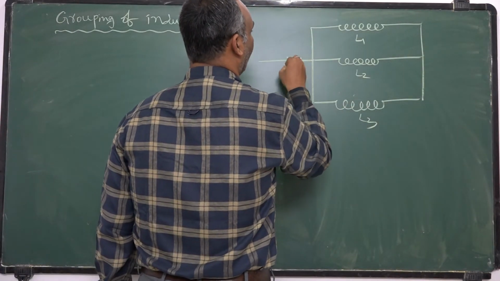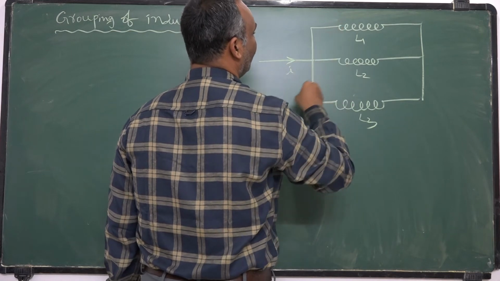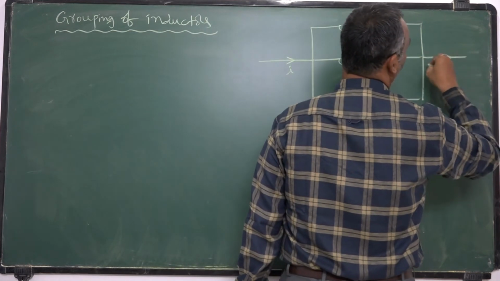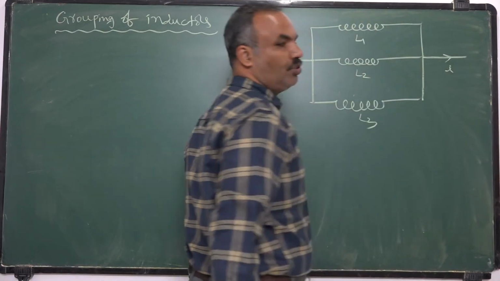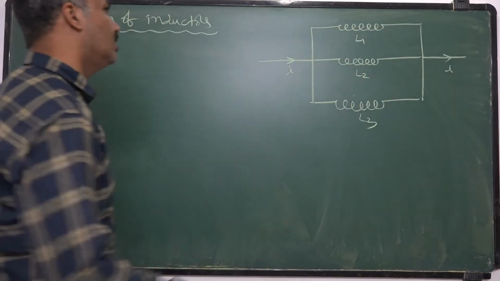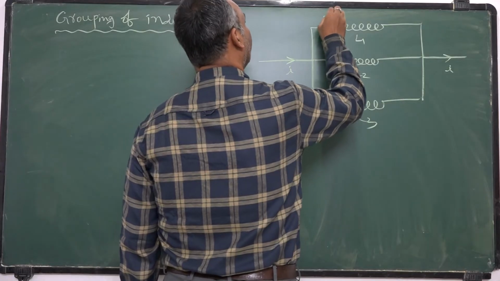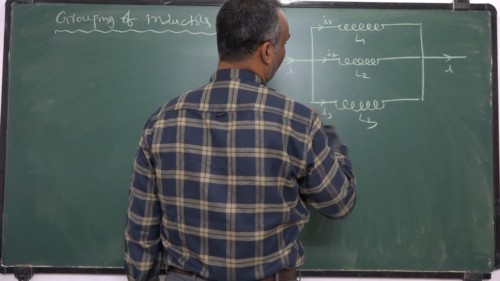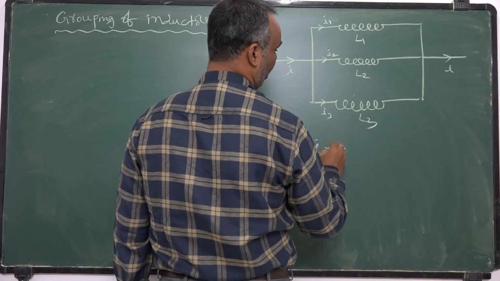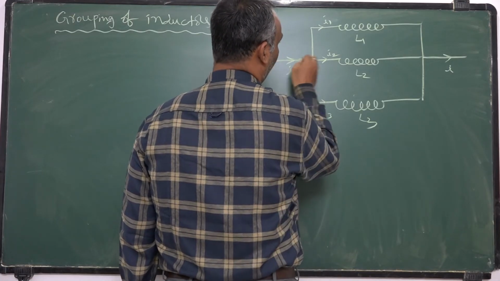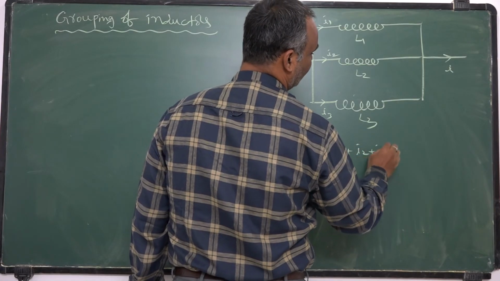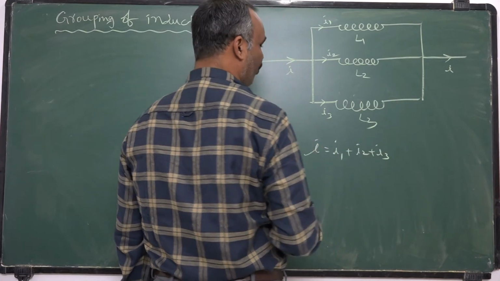Whatever current is coming, this current is getting divided into the three inductors, and again it is combined to come out. Let I1 be the current passing through the first inductor, I2 the current passing through the second inductor, I3 the current passing through the third inductor. As per Kirchhoff's junction law, current approaching equals current leaving, I = I1 + I2 + I3. This is the general formula.